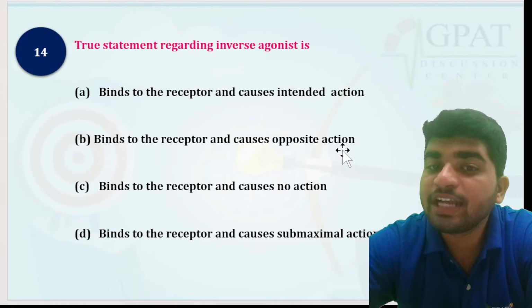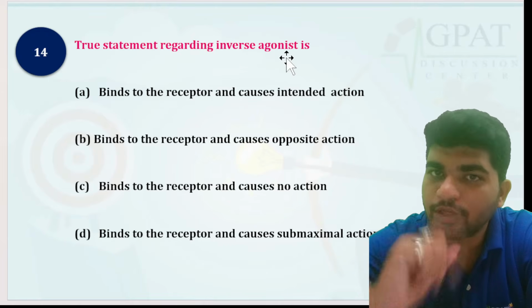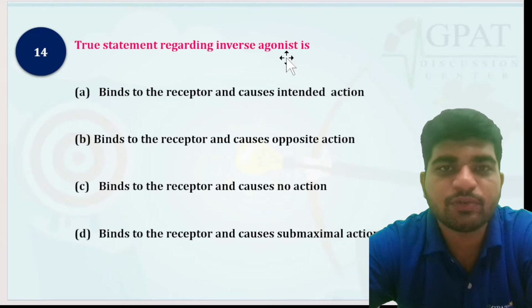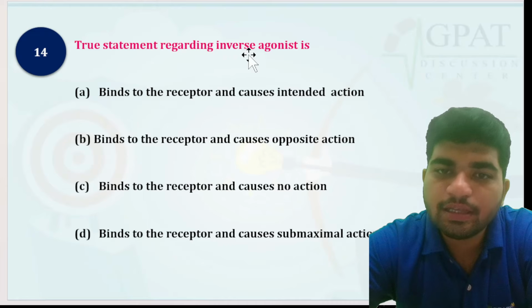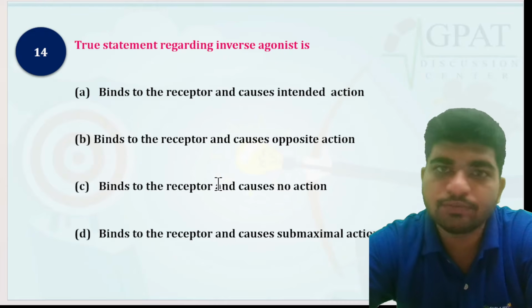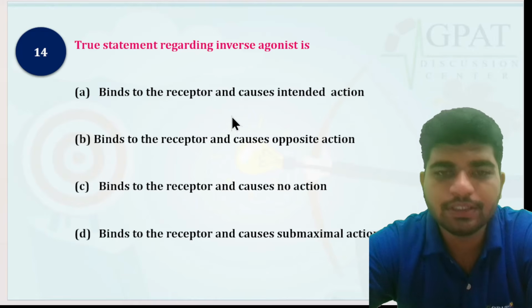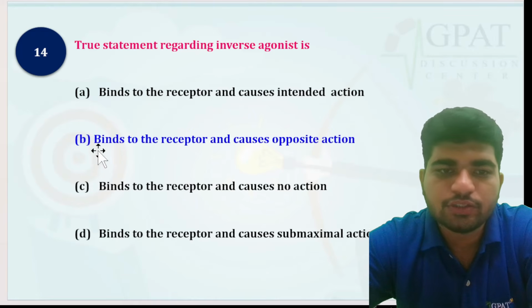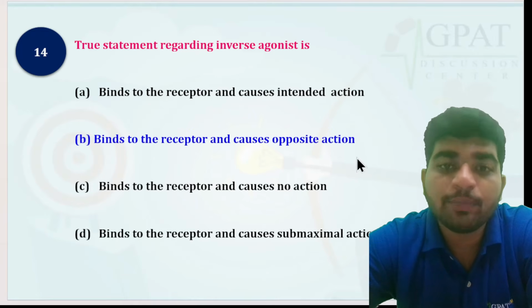So what is the intrinsic activity of an inverse agonist? You have to tell me in the comment section. Is it +1, -1, or 0? So the answer is: binds to the receptor and causes the opposite action.